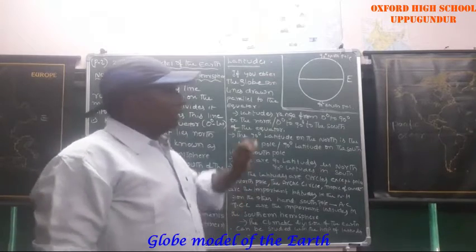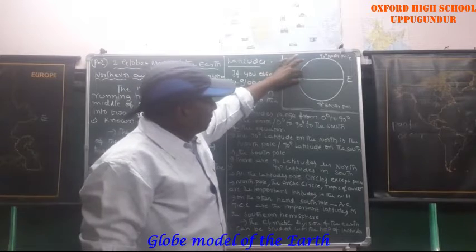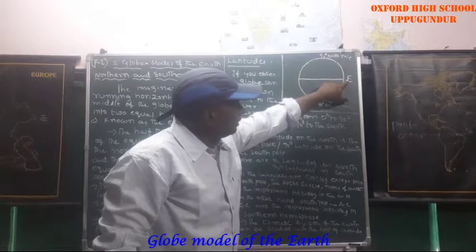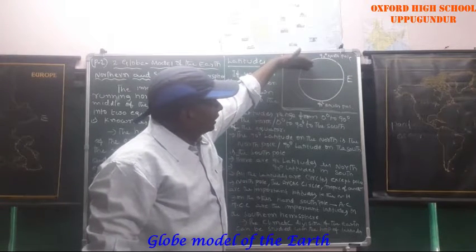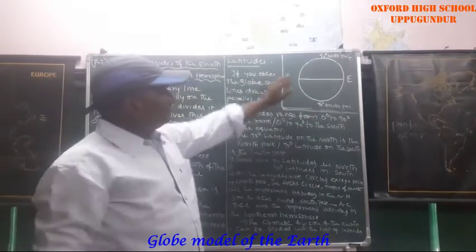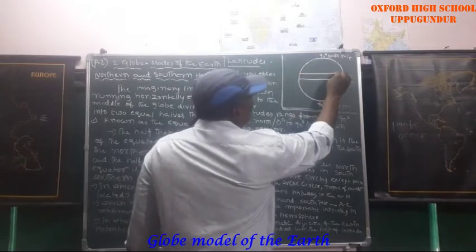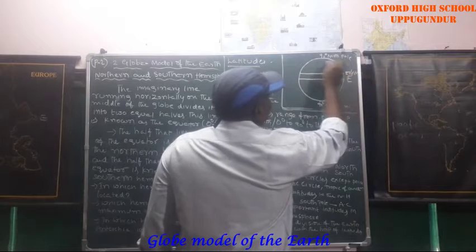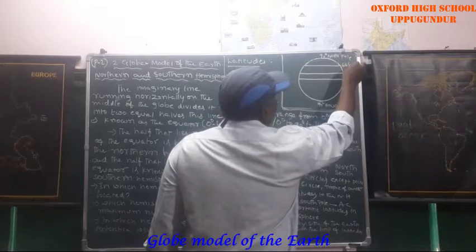Coming to latitudes: an imaginary line that passes through the middle of the Earth is the equator. The equator halves the Earth into the northern hemisphere and the southern hemisphere. In the northern hemisphere, the main latitudes are 23 and a half north and 66 and a half north.